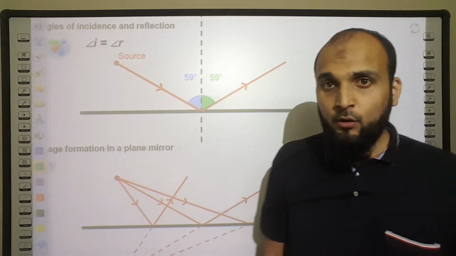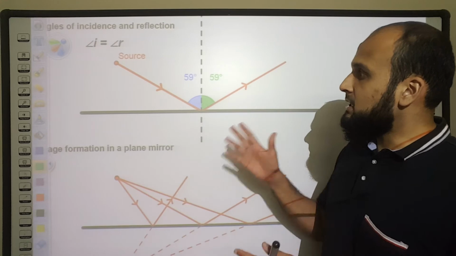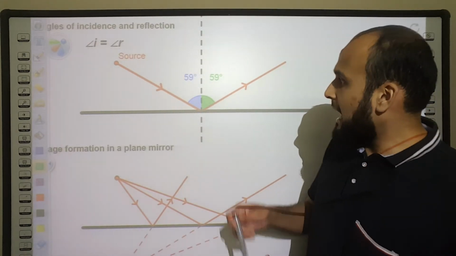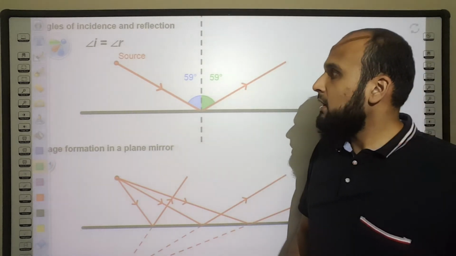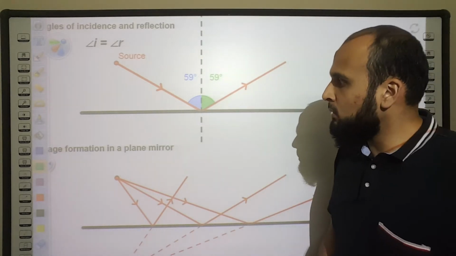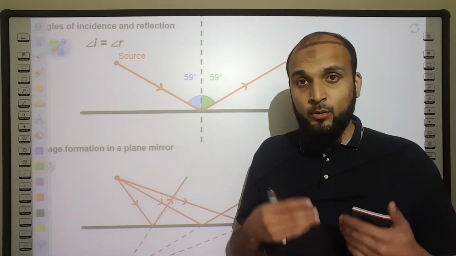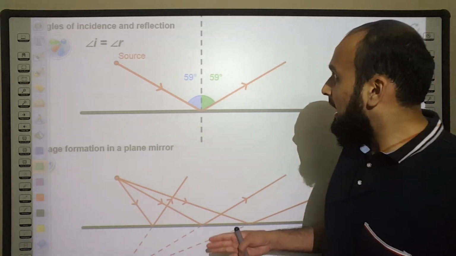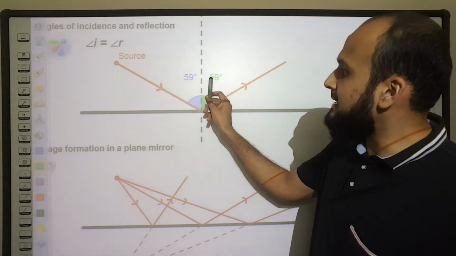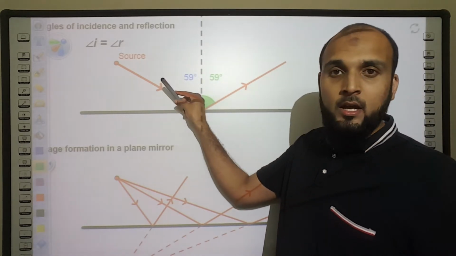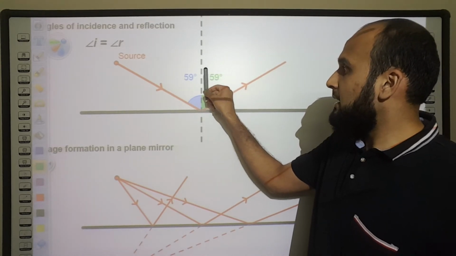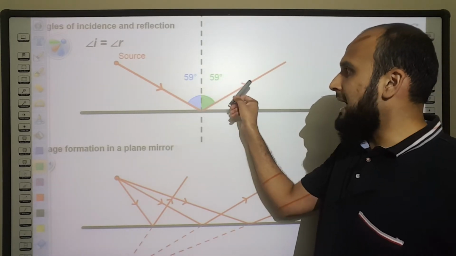Over here we've got a ray diagram that shows an incident ray, an incoming ray, and how it gets reflected into a reflected ray. We've got the dotted normal, which is an imaginary line that we draw for our analysis. The normal is drawn at 90 degrees to the surface. The angle of incidence is measured from the normal to the incident ray, and the angle of reflection is the angle between the normal and the reflected ray.